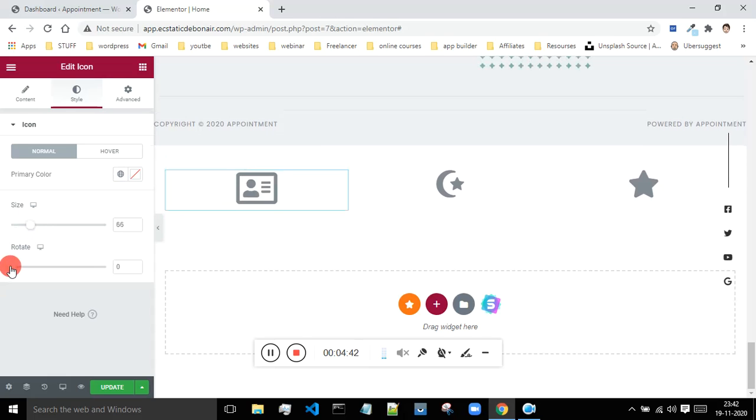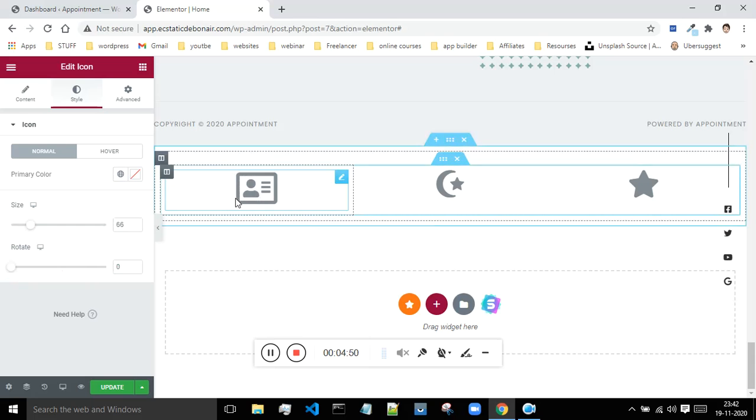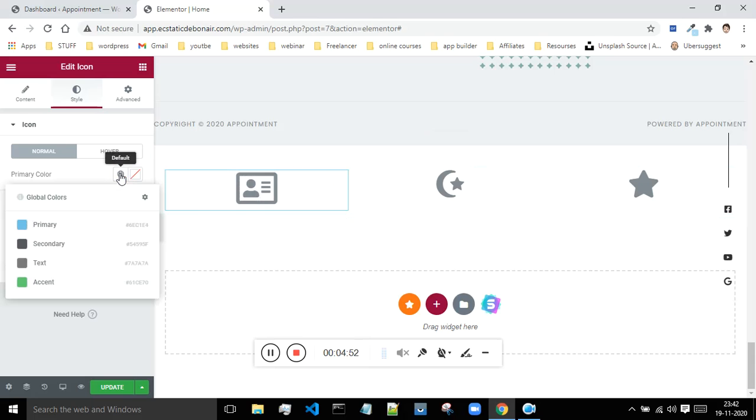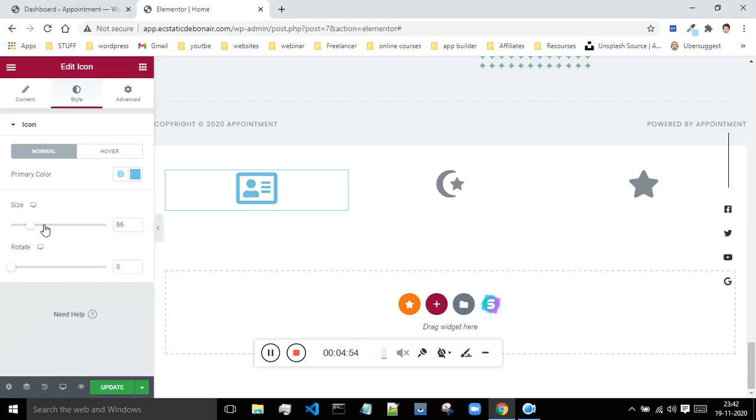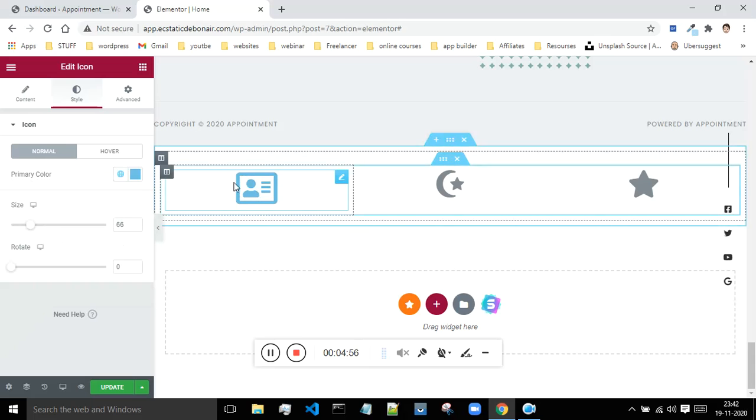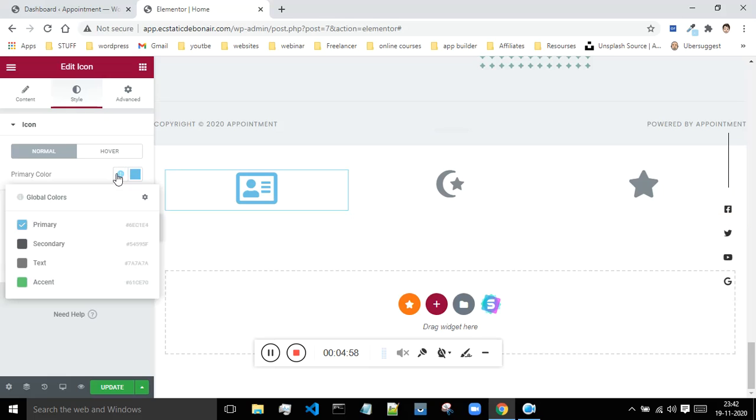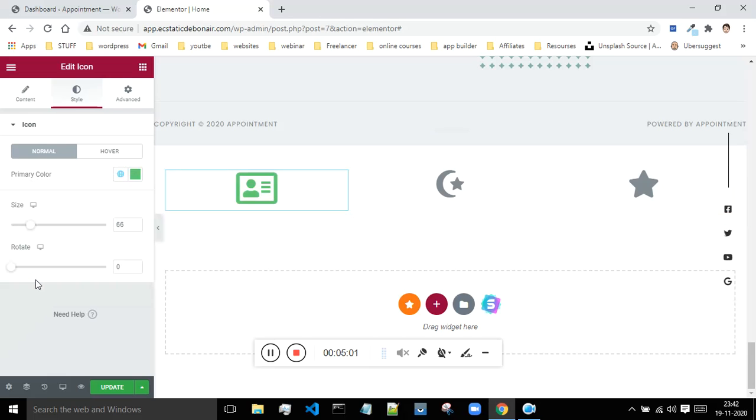And if you want to rotate this logo and all, then you can do it from here. So this is how you can rotate your logo. And now let's just see the primary color. If I'm selecting the primary color, it is basically the color of the icon. If you want to turn this green, then just select green.